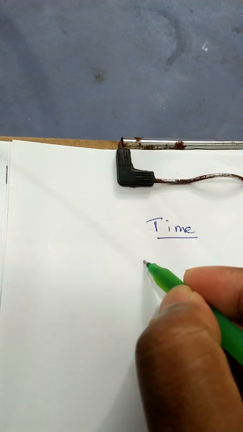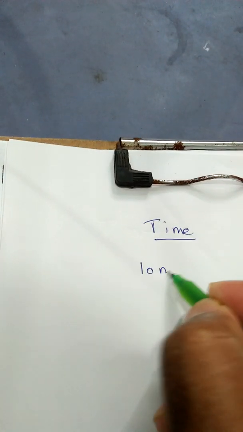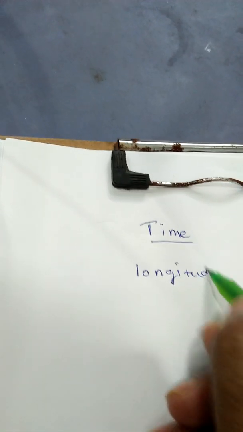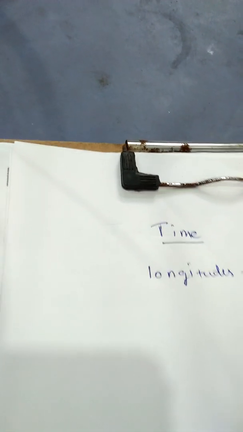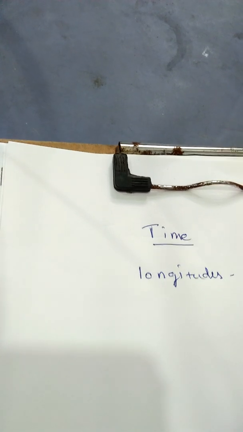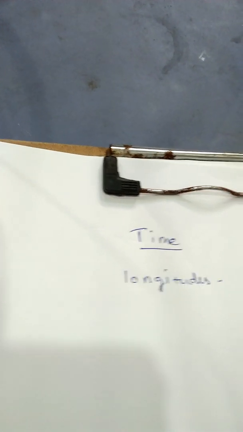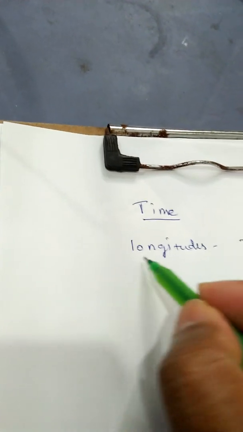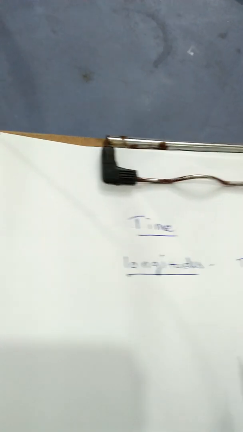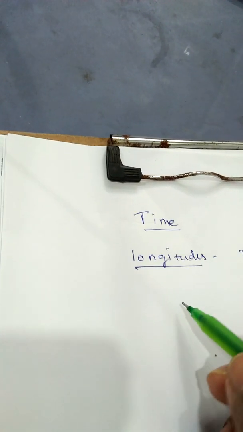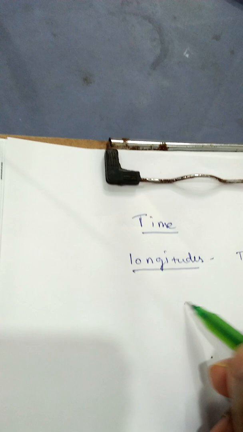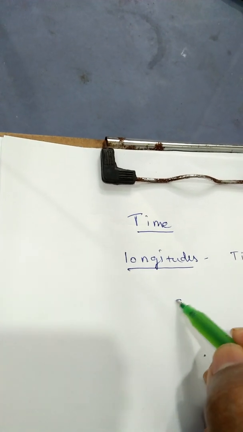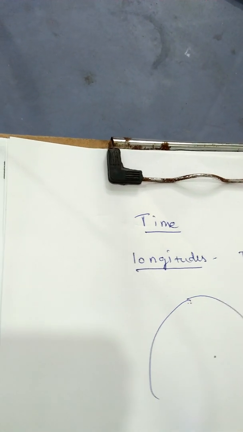To discuss time, we need to know about longitudes. With the help of longitudes, we know the time of a place in the world. Any place in the world, we need to know about longitudes. Already you know longitudes are semicircles on the globe. Suppose you take a globe like this.